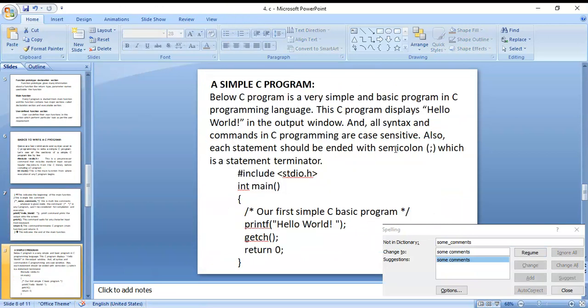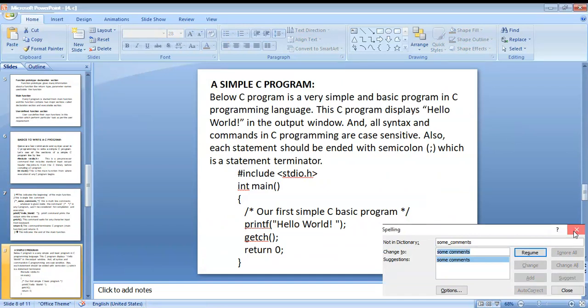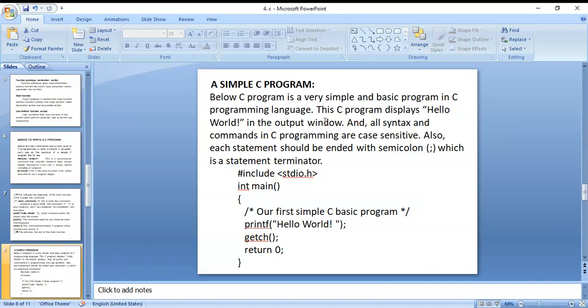Next, a simple C program. The C program below is a very simple and basic C program. This C program displays hello world in the output window. All syntax and commands in C programs are case sensitive, and also each and every statement should end with a semicolon, which is a statement terminator. Main function, printf hello world, getch, return 0.